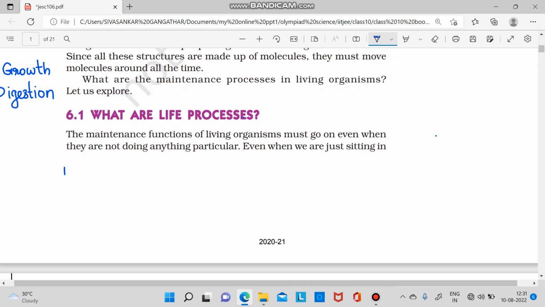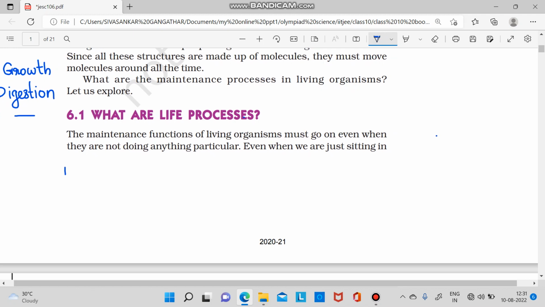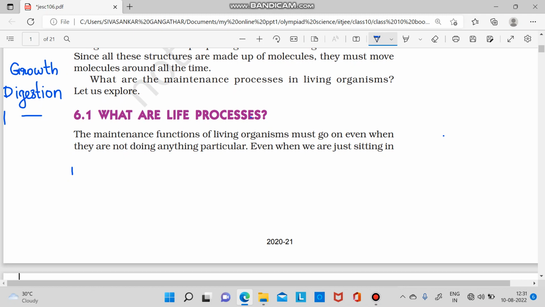For that, the body has to do respiration. So the body has to go through a phase called respiration. Respiration is one of the major life processes. Then what else does the body do?